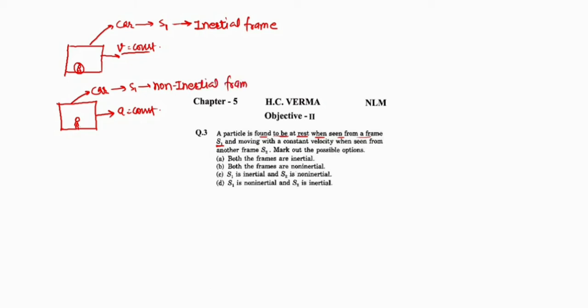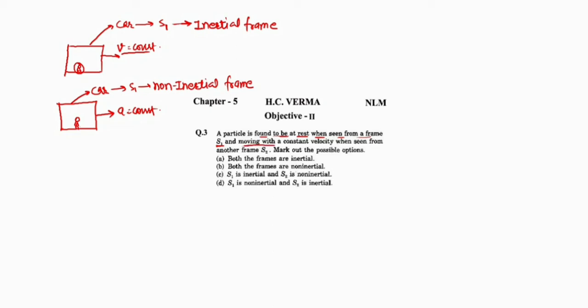Is that clear? Yes, it is clear. Okay. Now tell me, S1 is inertial or non-inertial, or both are possible? Both are possible. So the conclusion for S1 is it may be inertial frame, it may be non-inertial frame. Okay, let's check out the remaining part of the question.